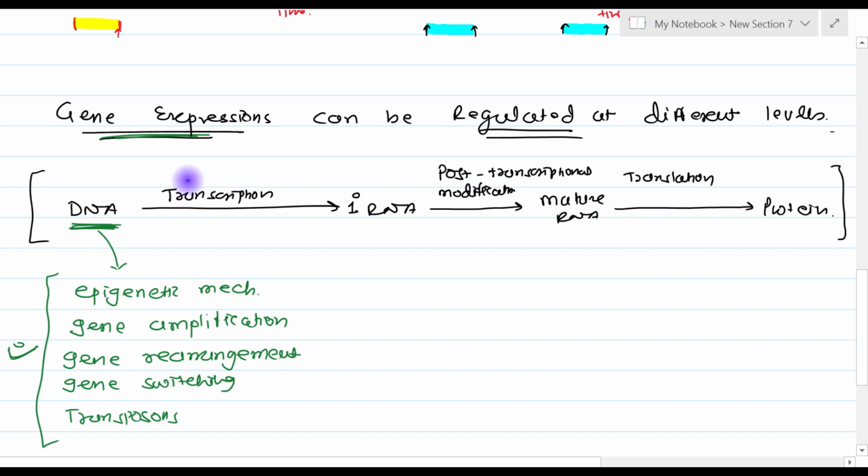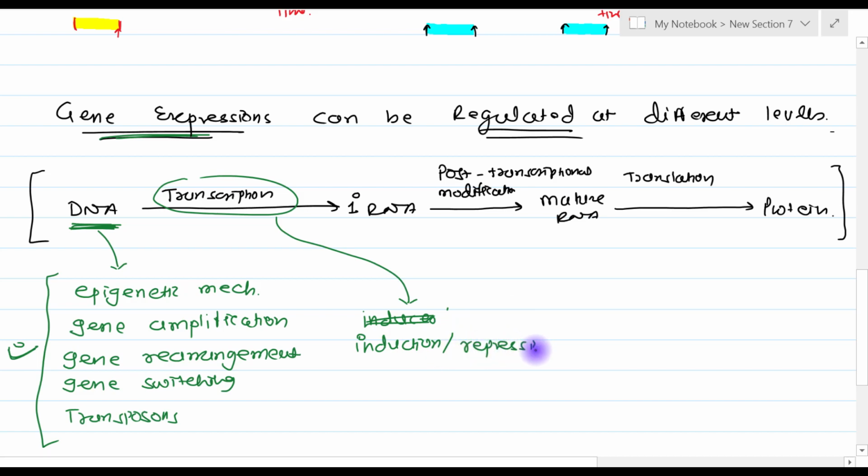At the level of transcription, there is the inducer or repressor mechanism, induction or repression, and popularly we know it by the operon concept. Then there is post-transcriptional modification.